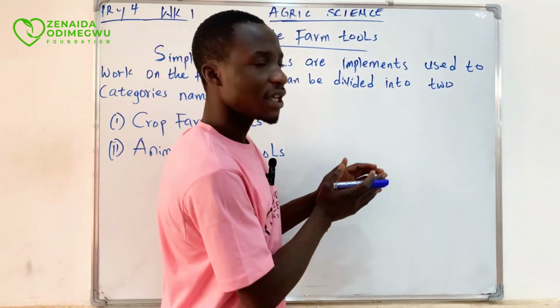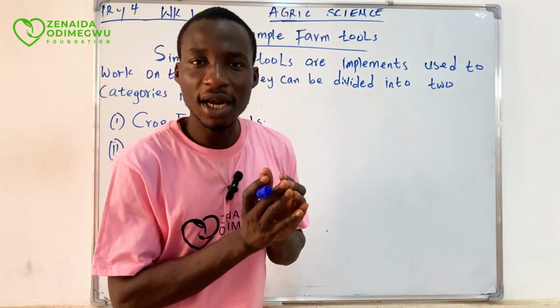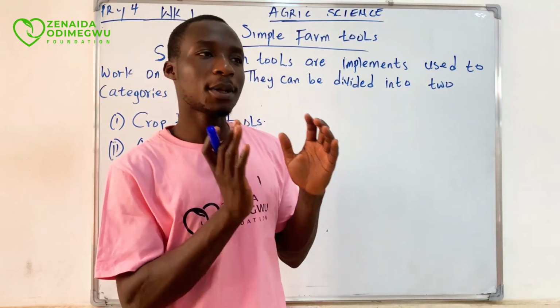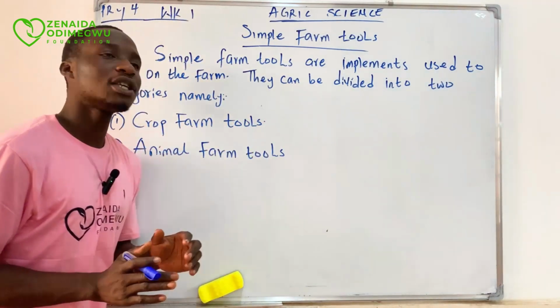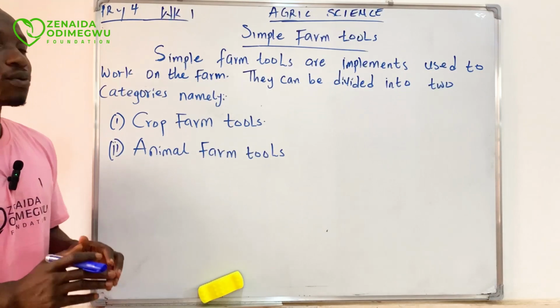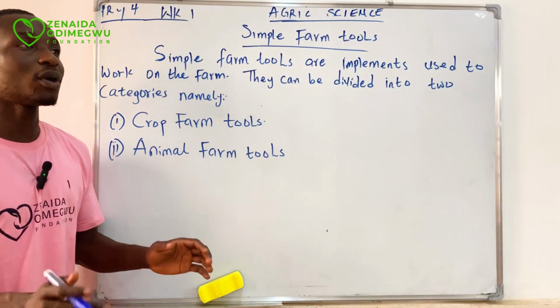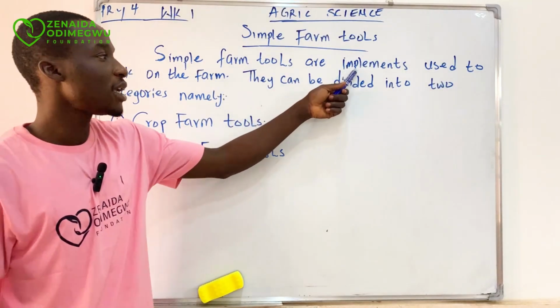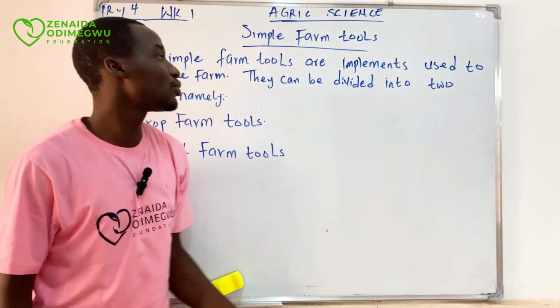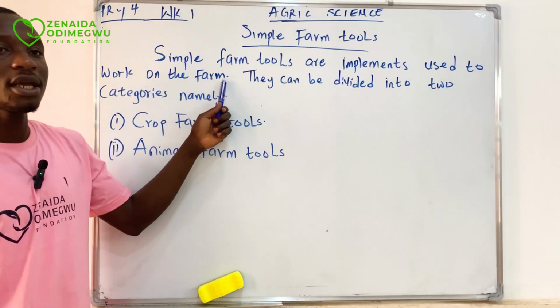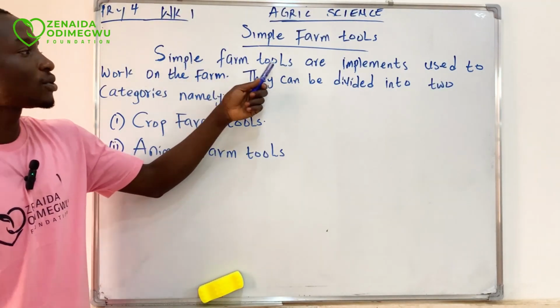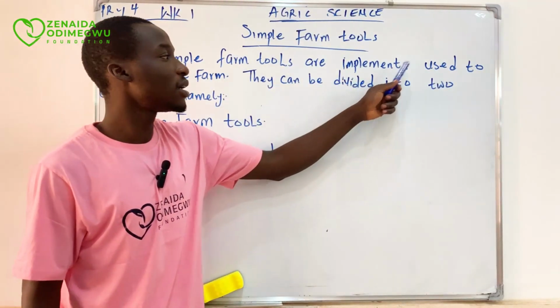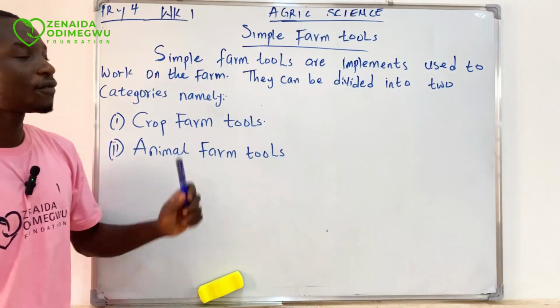So the tools a farmer uses in the farm, what is it called, class? Simple farm tools. So I want you to take it once more. After a count of 2, read it out loud, everybody. 1, 2, go. Simple farm tools are implements used to work on the farm. Again, simple farm tools are implements used to work on the farm.